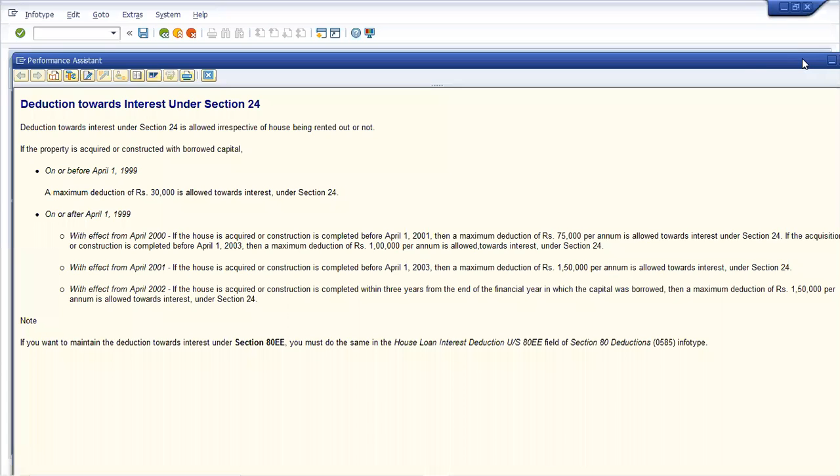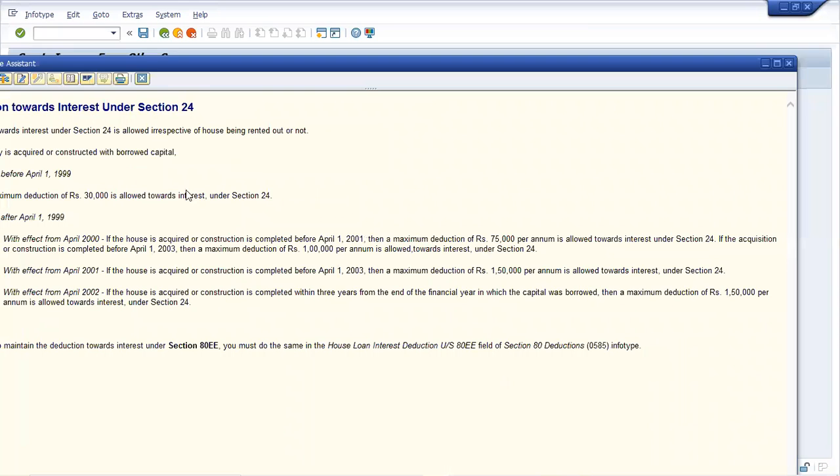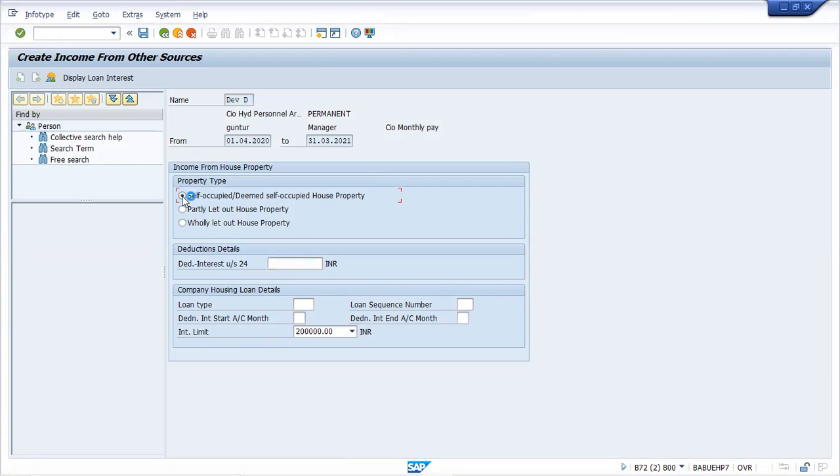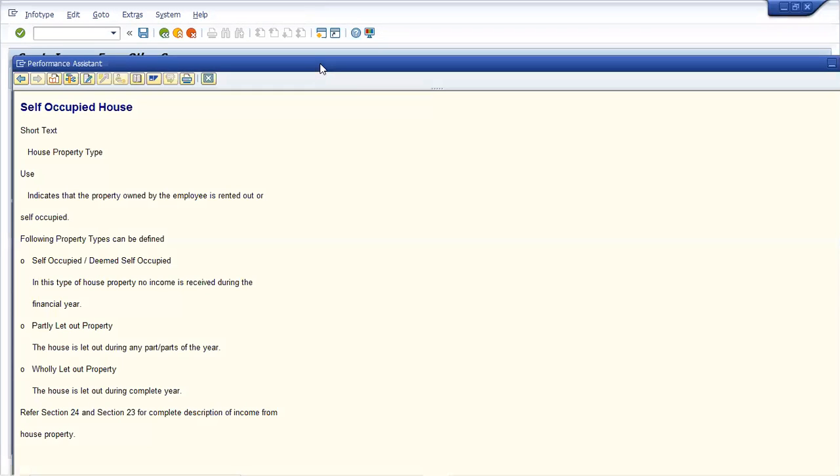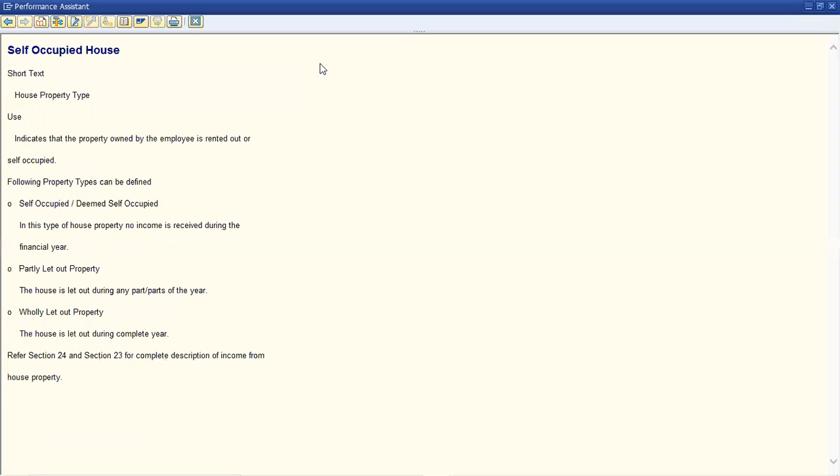I think you have selected the other button. This one we'll be discussing later on. Just click F1 there. Yes, there is help here. Your wholly let out property is for when the house is let out during the complete year, for the entire financial year.